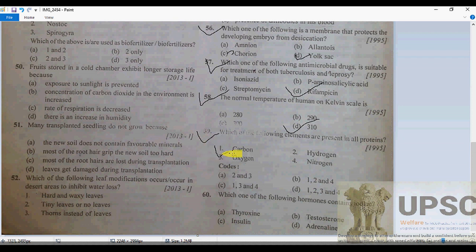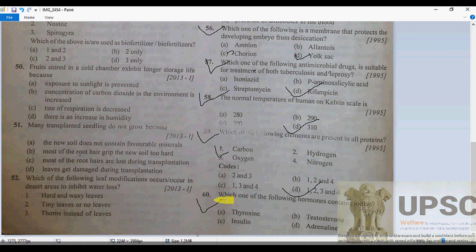59. Which one of the following elements are present in all proteins, of course? What is a protein? Protein is a complex organic compound of carbon, hydrogen, nitrogen, oxygen, a long chain molecule composed of amino acids. If we go for the structure, then R-CH-NH2-COOH, joined by the peptide bond. In brief, I can say this is a sequence of amino acids. So carbon, hydrogen, nitrogen, oxygen, all are going to be correct here.